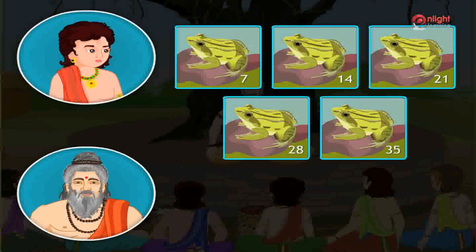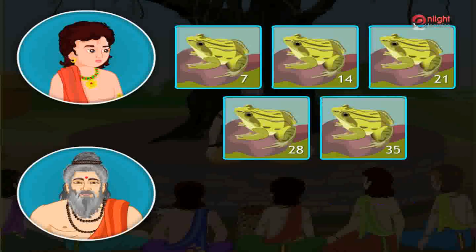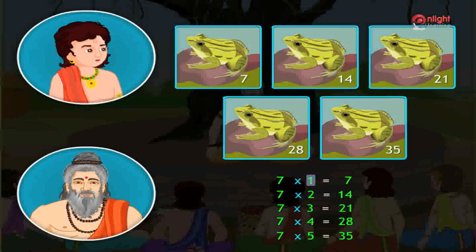Now look at this figure and find the number on whose multiples the frog is jumping. It is jumping on multiples of 7. To what natural numbers is 7 multiplied to get the products 7, 14, 21, 28 and 35? 7 is multiplied with 1, 2, 3, 4 and 5.